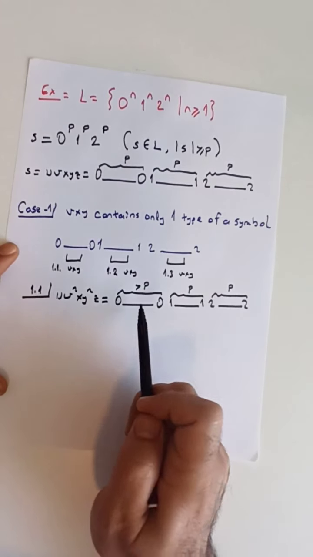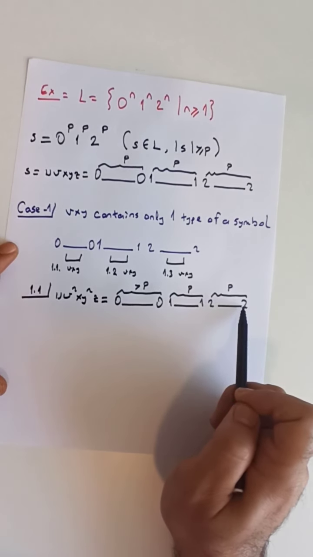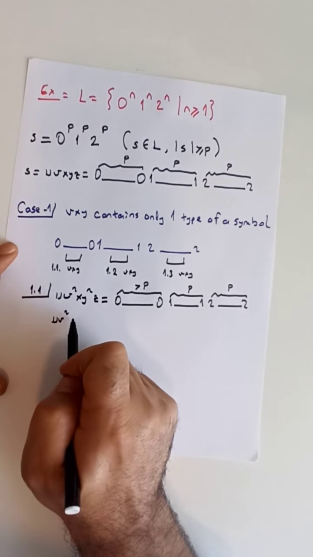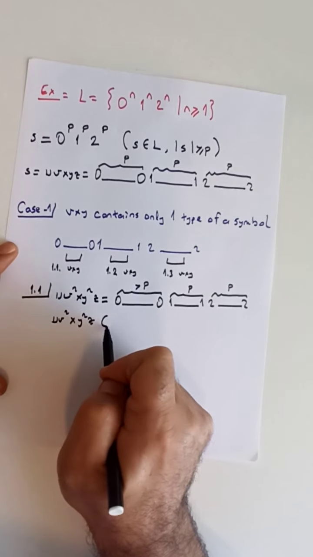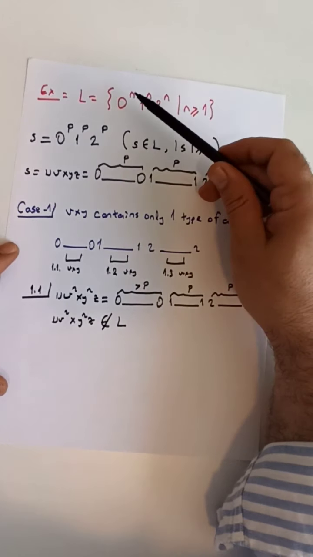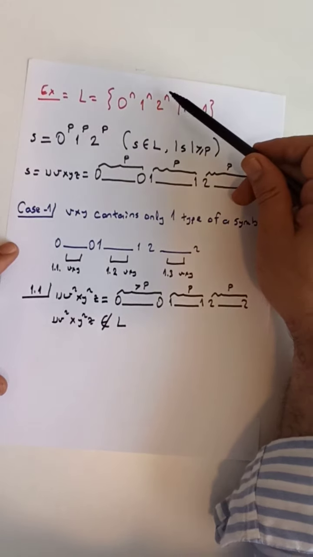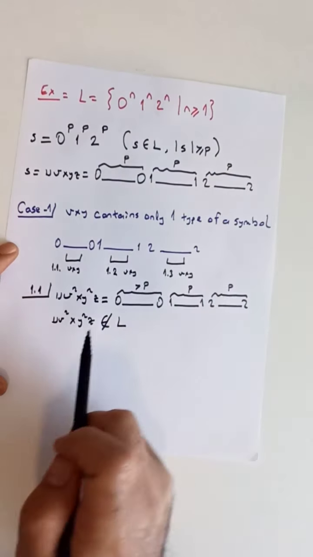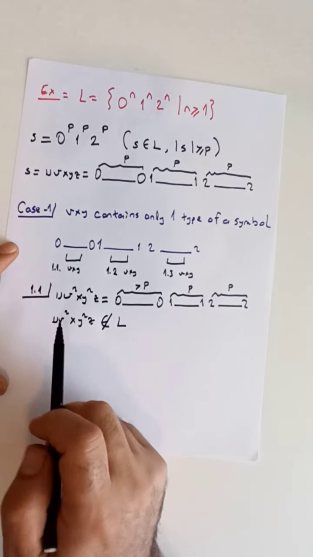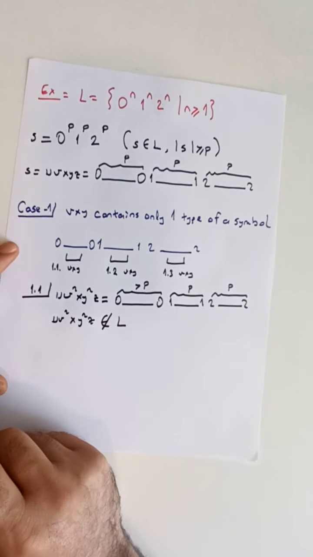Since this is the case, we have more than p zeros at the beginning, followed by exactly p ones, followed by exactly p twos. It should be clear that this new string uv^2 xy^2 z does not belong to our language L, because the definition of our language is strings of the format 0^n 1^n 2^n, where the number of zeros, ones, and twos are equal. However, in this new string generated by pumping v and y twice, the string contains more zeros than ones or twos.